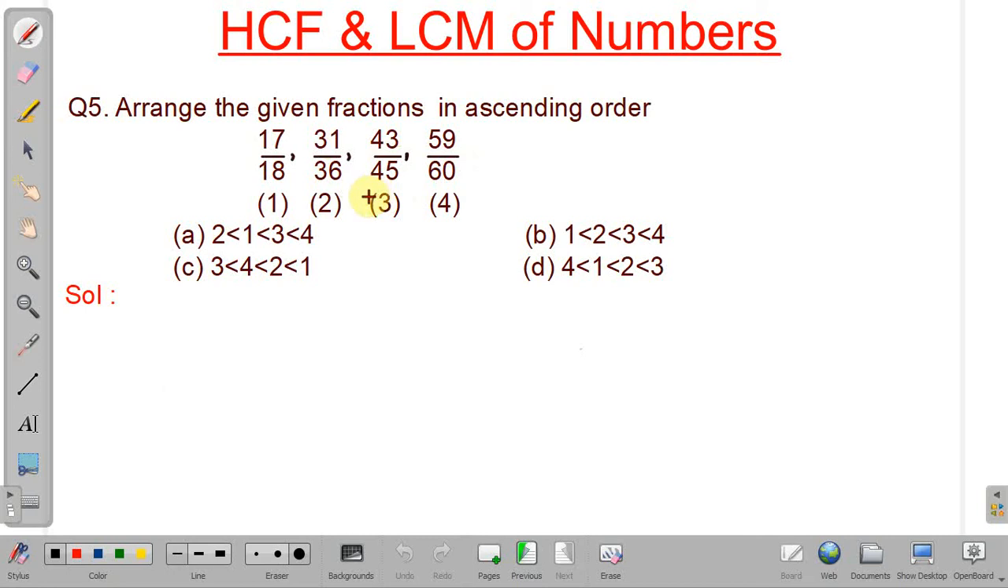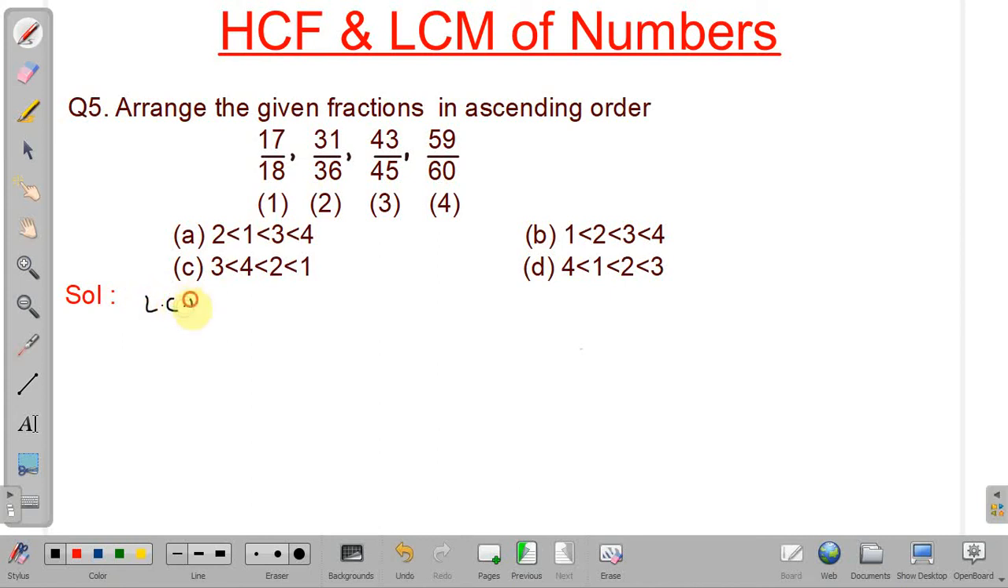If you see, you will notice that these are all unlike fractions. Unlike fractions are the ones whose denominators are not the same. So what we have to do, first we will convert these into like fractions, then we can compare the numerators. If the denominator is the same, only by comparing the numerators we can arrange in ascending order. So for making the denominator the same, we have to find the LCM of all the denominators.